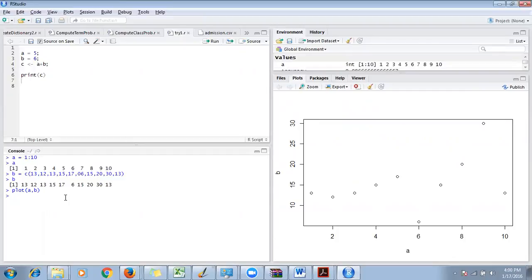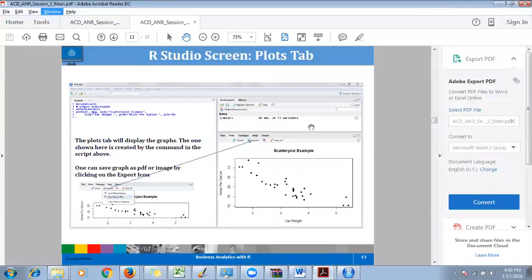So this is a very basic plot. There are lots of nice plots. You can color everything. There are 3D plots also you can draw. Everything that you do here on the console, or on this R script file, will be shown on the plots tab. Okay, this is how it works.